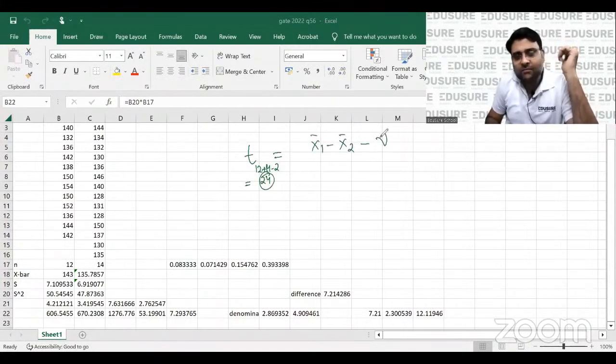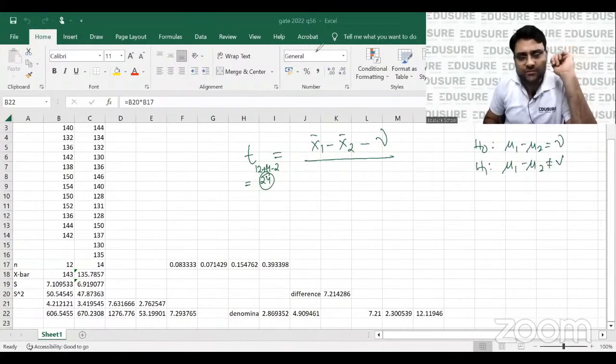X1 bar minus X2 bar minus some gamma. Here H0 is mu1 minus mu2 is equal to gamma, and the alternative is mu1 minus mu2 not equal to gamma. It's given in the question.